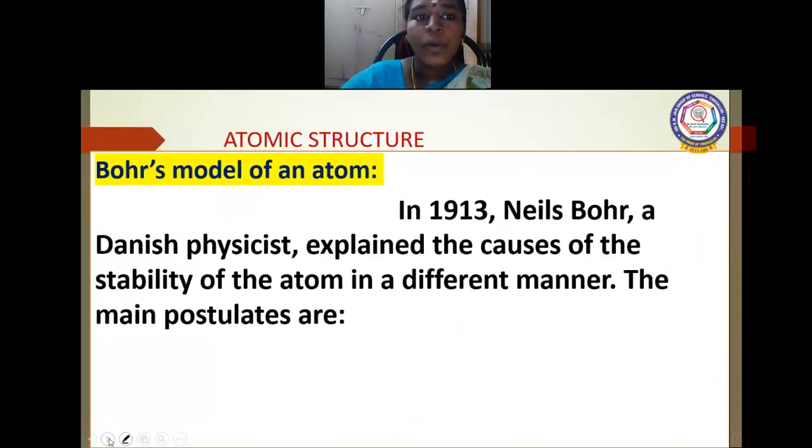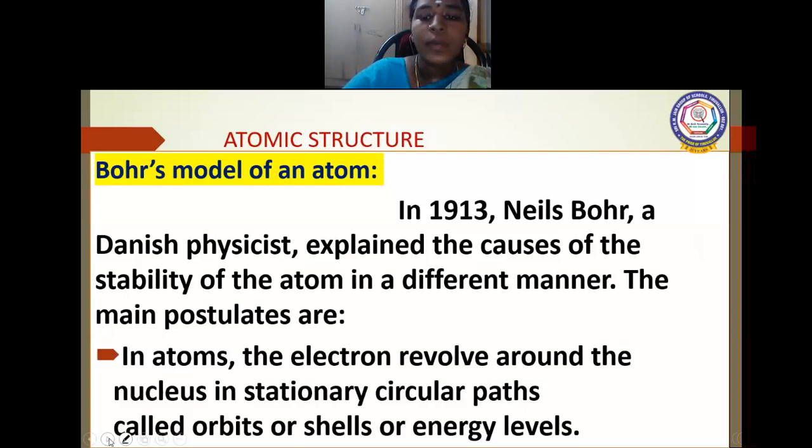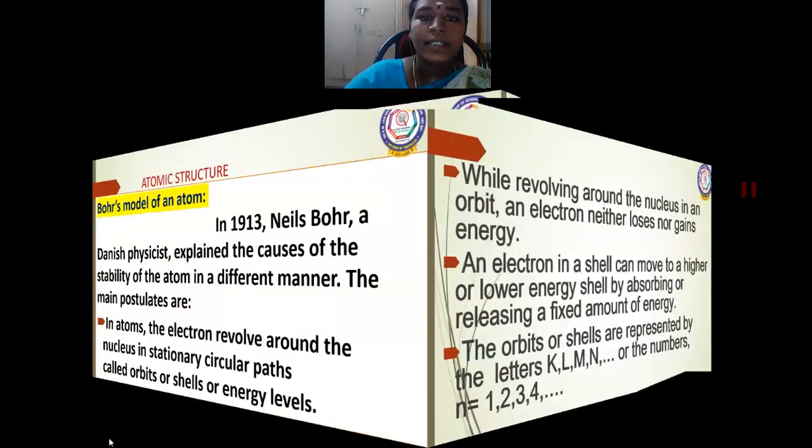Then the next scientist came, Bohr's atomic structure. Bohr's model of an atom. In 1913, Niels Bohr came to explain the stability of an atom. So the Rutherford atomic model failed on the stability of an atom, and Bohr explained the stability of the atom. The main concept is that in an atom the electron revolves around the nucleus in a stationary circular path called an orbit or shell or energy level. So orbit, shell, and energy level all mean the same thing.